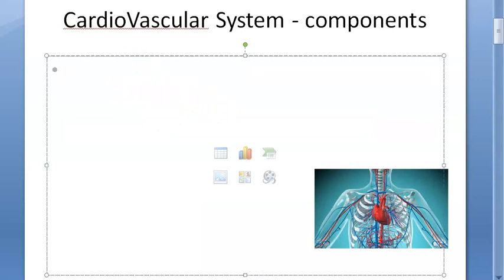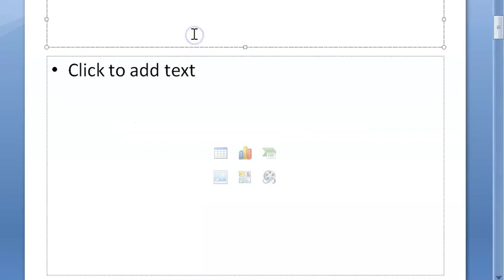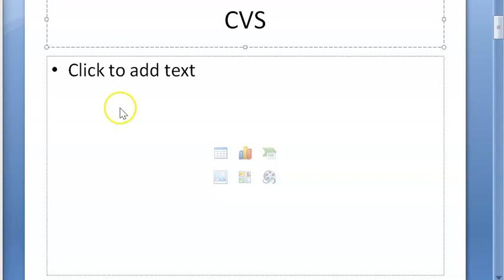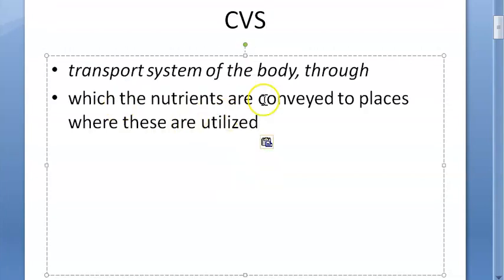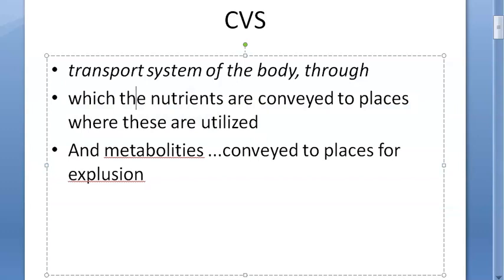Cardiovascular system is the transport system of the body. The nutrients are conveyed to places where they are utilized. So first let us go for the definition of cardiovascular system. So what is it? It is a transport system of the body. Nutrients are conveyed to places where they are utilized, and metabolites, that is the waste products, are conveyed to appropriate places where they have to be expelled.